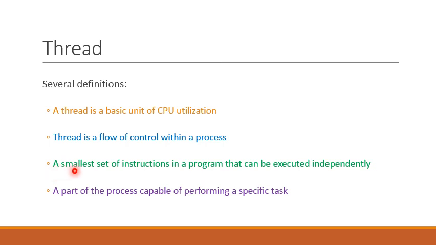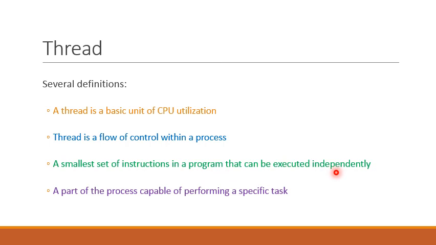A thread can also be defined as a smallest set of instructions in a program that can be executed independently. From this definition, we can infer that program instructions can be split into a number of sets in such a manner that each set can be executed independently.